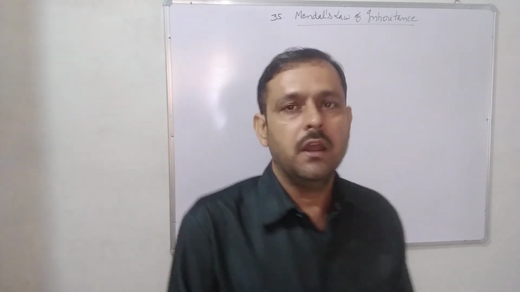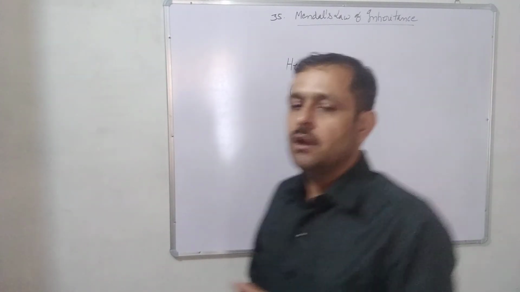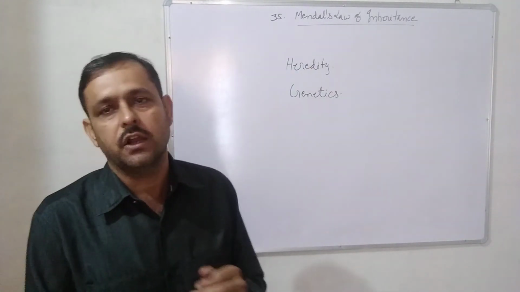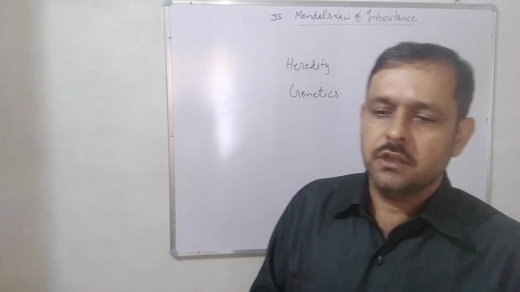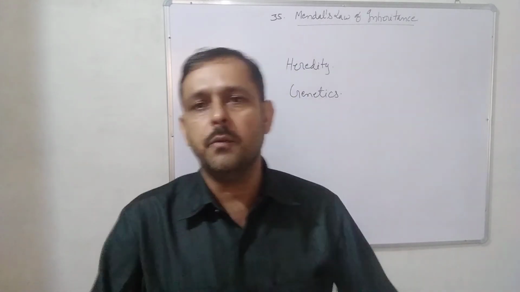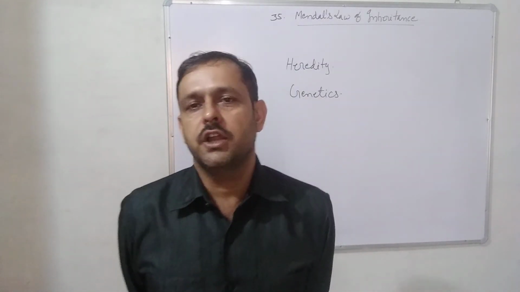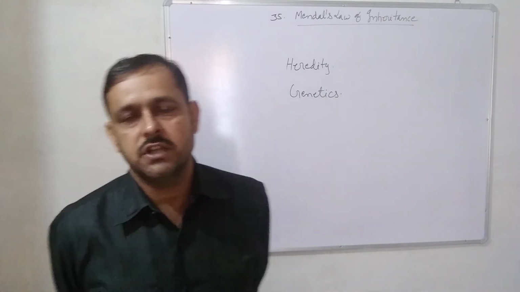He was born on 22nd July in 1822 and died in 1884. He is known as the father of genetics. First of all, he studied natural science and mathematics in his graduation and post-graduation.